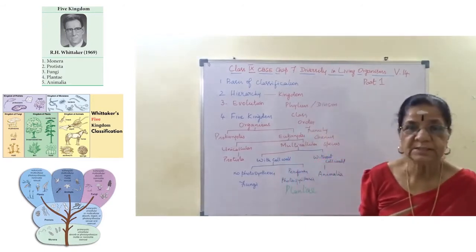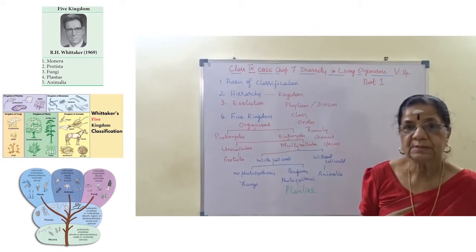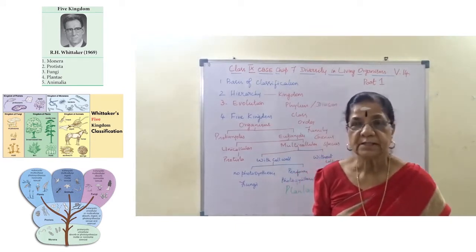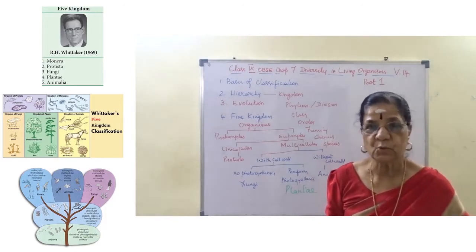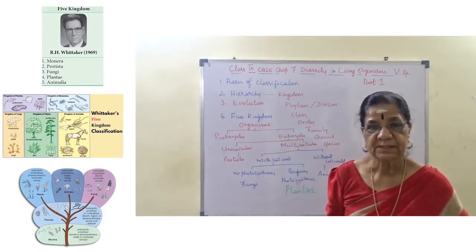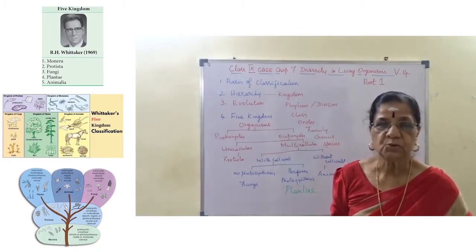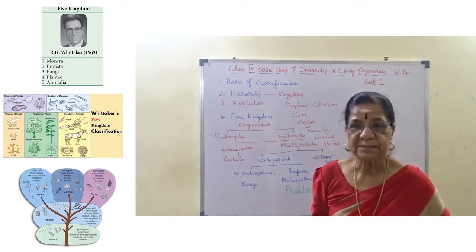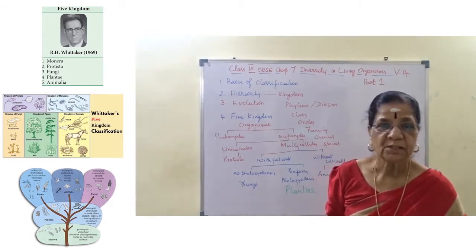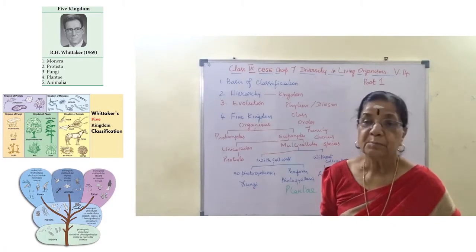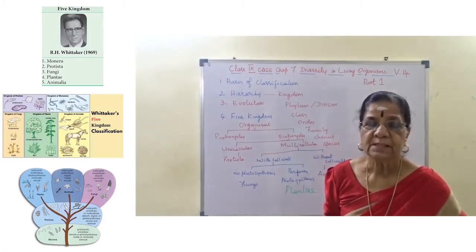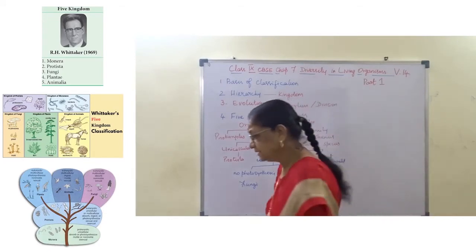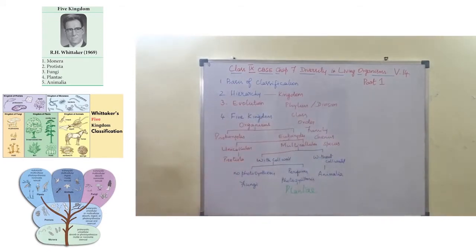Living things, for example, are our parents, brother, sister, or any other elders and relatives at home. They are all living things. Then when we come out of the house, we find other living things as animals, dog, cat, hen, cock, plus plants, all different kinds of plants. So these are all diversity in living organisms, right?